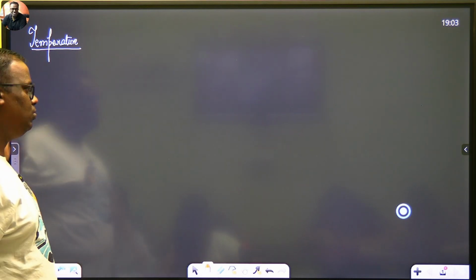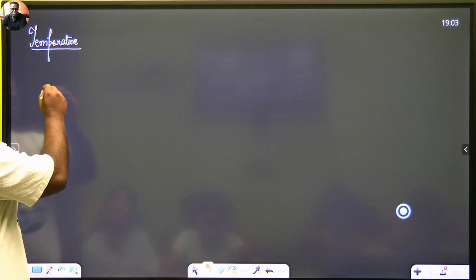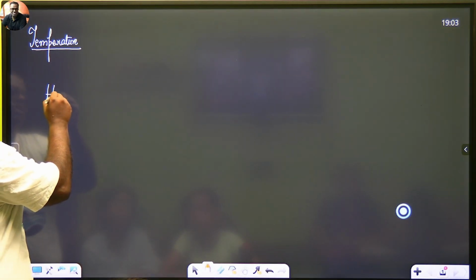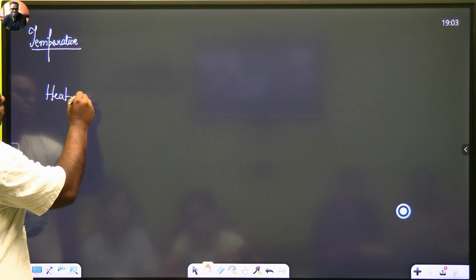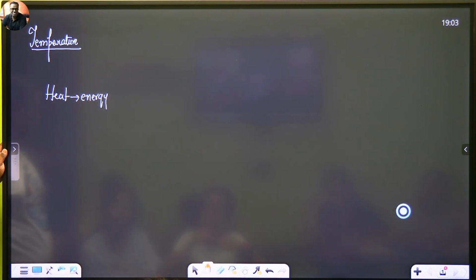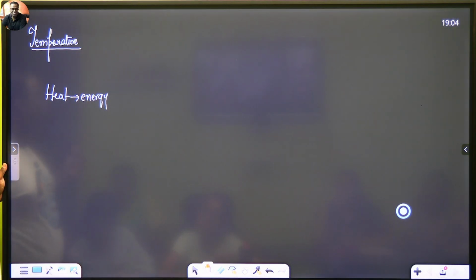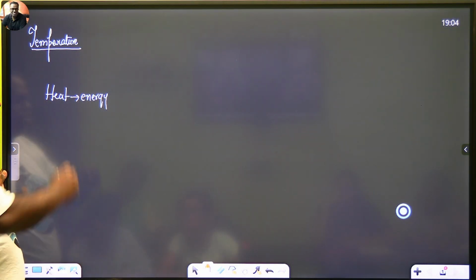If you ask, are you teaching the content right now directly as per the textbook? My answer would be no. So first let us understand what is heat. Heat is a form of energy. Have you understood? Heat is a form of energy. And there is nothing called cold in physics. There is nothing called cold in physics.